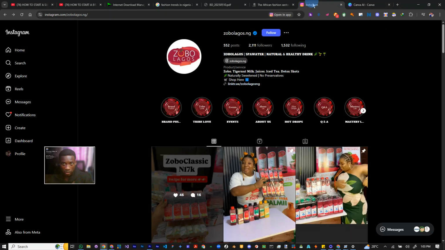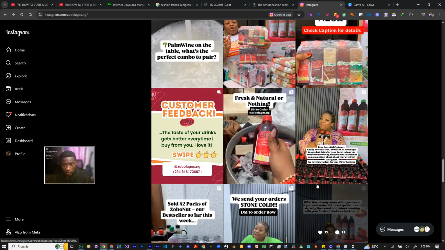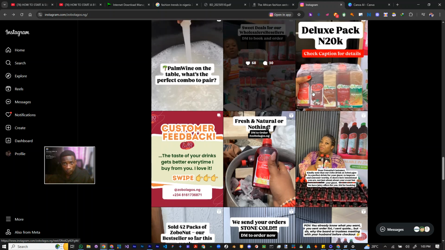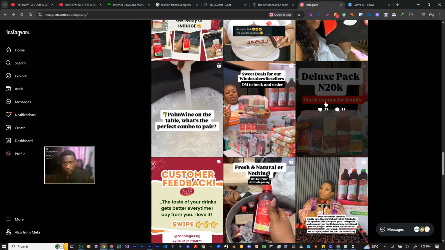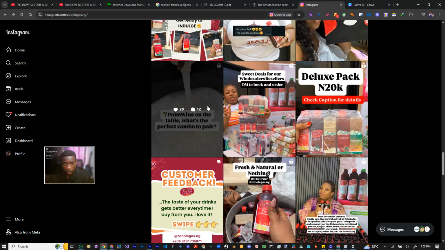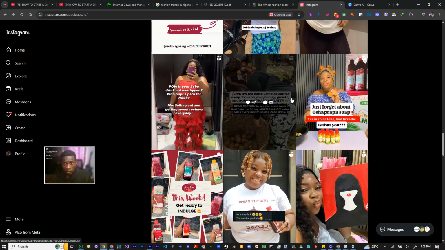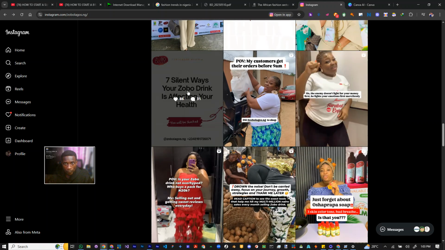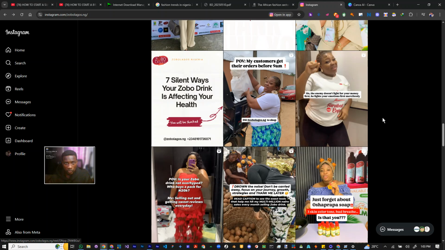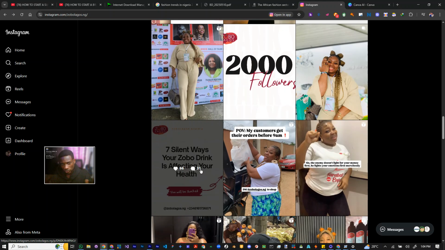Right. So while this is still loading up, let me scroll down again to see what else I can find. Another place I can offer my solution. So I think this is the deluxe pack. Okay, this is how to make it. 7 silent ways your Zobo drink is affecting your health. Right. So these are sort of posts that you want to regularly put up on the page.